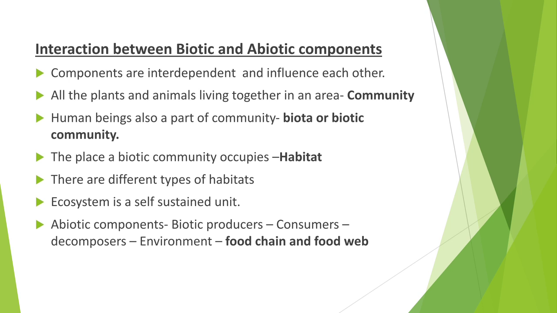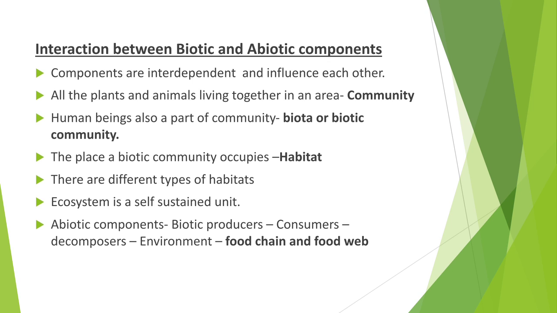Next, you already learned about the abiotic and biotic components. Now, the interaction between biotic and abiotic components. How do they depend on each other? First, the components are interdependent and influence each other.